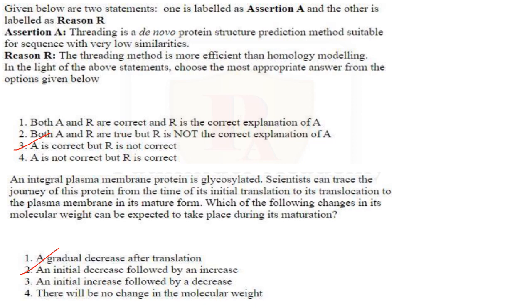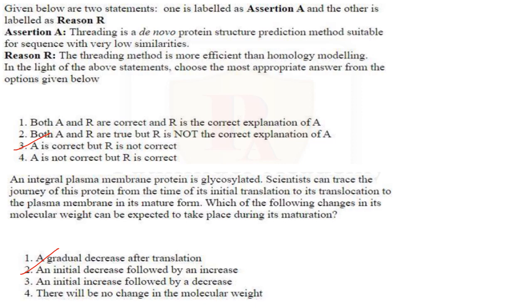That is not correct because homology modeling is more effective when a close homologous template is available, while protein threading can provide insights when no close homologous templates are found. So A is correct but R is not correct. So the answer here is option 3.